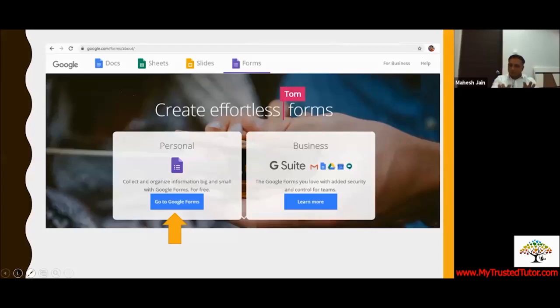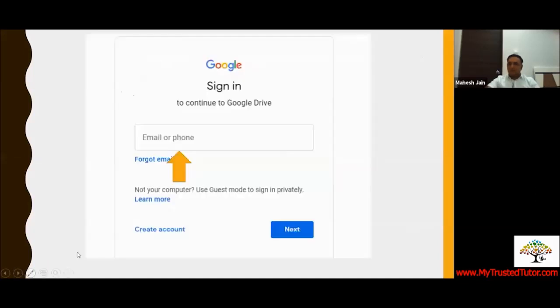When you are on this slide, just click on the Google Form. You can see arrows. Wherever arrows are visible, you have to look at that, because this will be the process of going ahead with the Google Form. The moment you click on it, you get this.